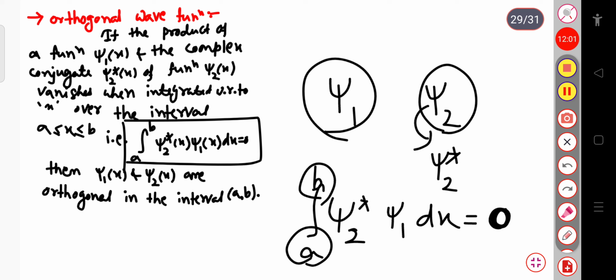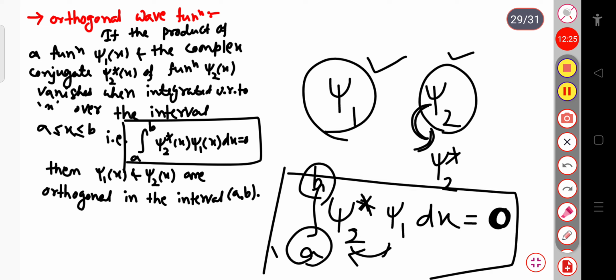Is that clear? There are two wave functions, psi 1 and psi 2. If I take the complex conjugate of one function, then take the product of it with the other function, psi 1 suppose, and integrate with respect to x over the limit a to b, and its value goes to 0, then the functions psi 1 and psi 2 are orthogonal in the interval a and b.